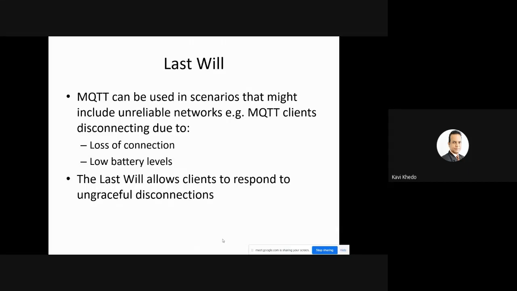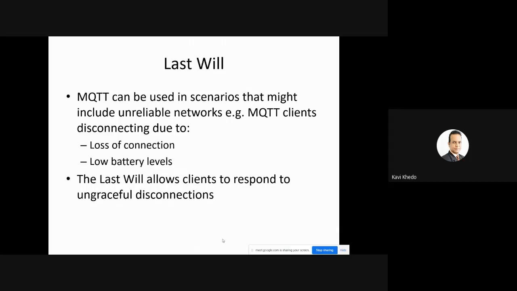So the last will allows a client to respond to ungraceful disconnection. When you are disconnecting, a last will message is sent to all subscribers for this particular publisher, informing them that this publisher or this subscriber is no more available. That is, you have stated your last will.